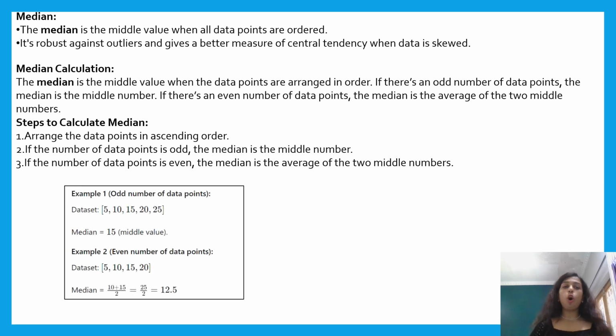Let us see how to calculate the median. Example 1 carries an odd number of data points. In a dataset, first arrange all the data points in ascending or descending order and then pick the middle value as the median. Now, if you have an even number of data points, what to do? Arrange the data points in ascending or descending order first and then pick the two values from the middle and divide by 2. This will give you the median value.